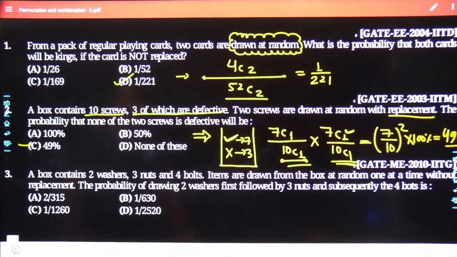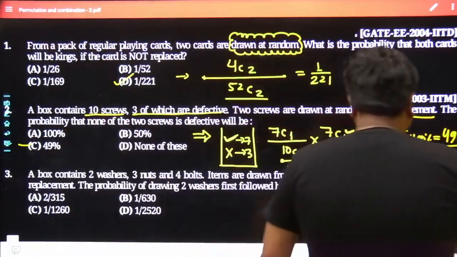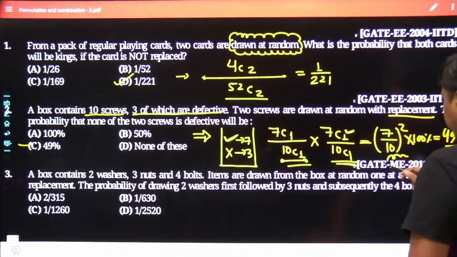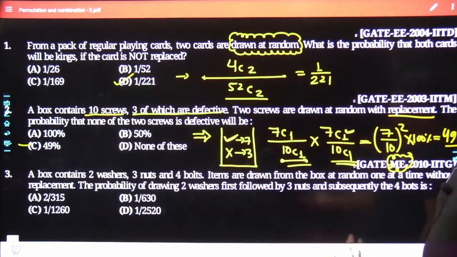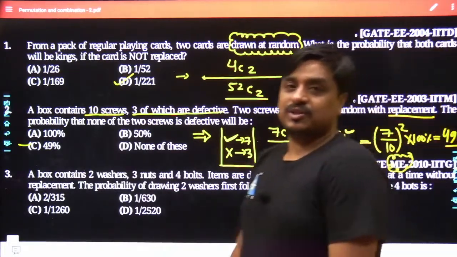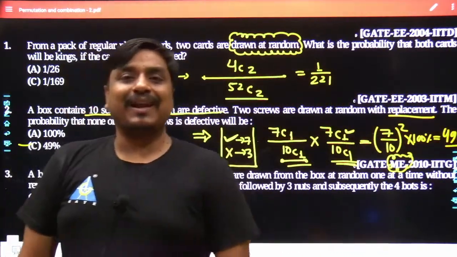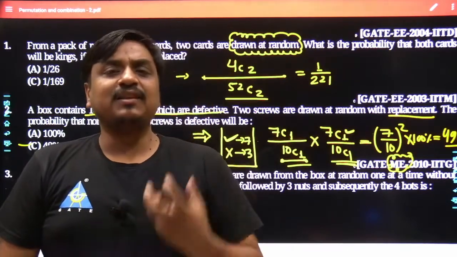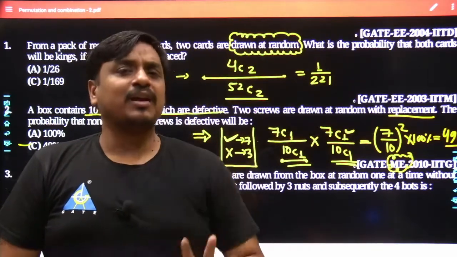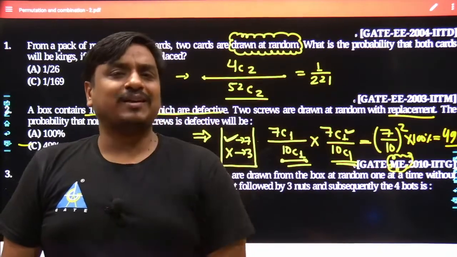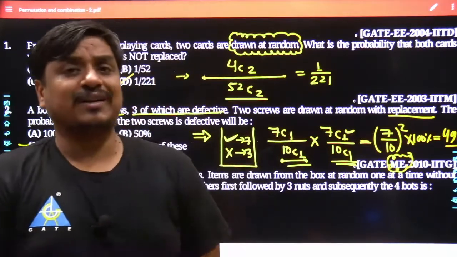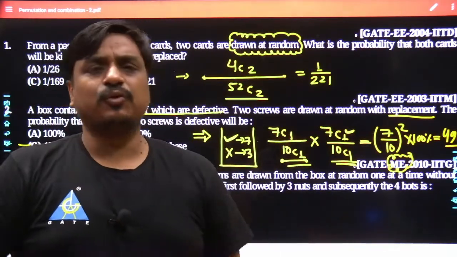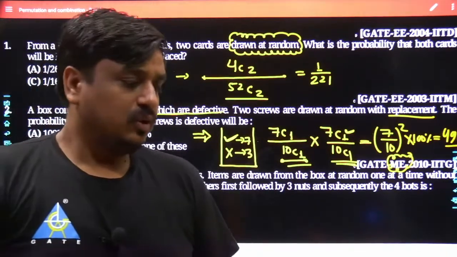A box contains 2 washers, 2 nuts and 4 bolts. You yourself would be able to judge. Whenever they ask a probability-based problem in mechanical or production, they usually refer to the items as nuts, washers, bolts, because these are their pet questions. Similarly, when they frame the problem in electrical and electronics, generally they refer to ICs, BJTs, MOSFETs. Items are merely items. In mechanical, they may refer to those items as nuts, bolts, machines, and similarly in electrical, electronics, instrumentation, they may refer to those items as operational amplifier, IC 741, 555, and so on and so forth.